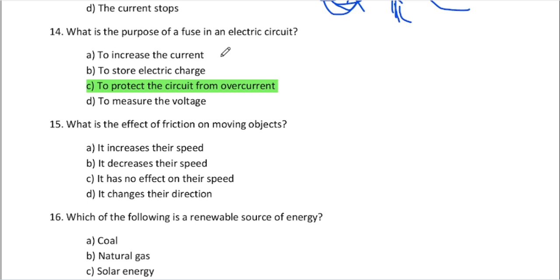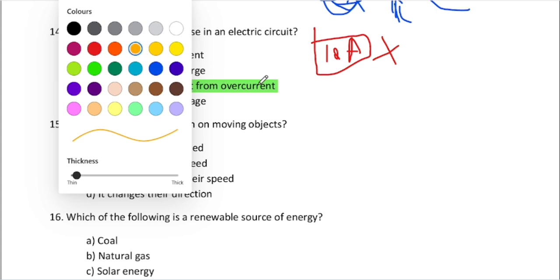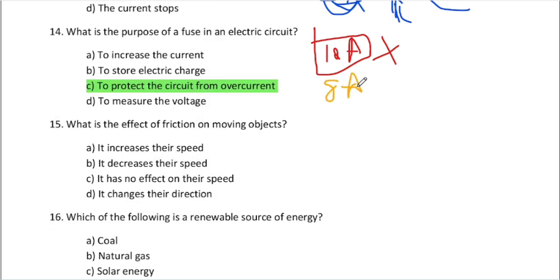Right. Take this example. Your TV has a 10 ampere fuse. If something happens and there is overcurrent, the fuse will burn out. Then you insert an 8 ampere fuse into your TV. What happened? The fuse will burn very quickly. Your TV is designed for 10 ampere current. Normally the TV uses 9 or 10 amperes, so many times the current will pass over 8 amperes. So the fuse will not be suitable. Why? The fuse will burn quickly. You can't use the TV for a very long time.